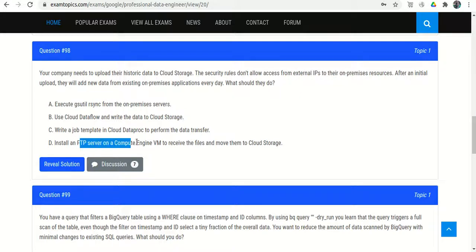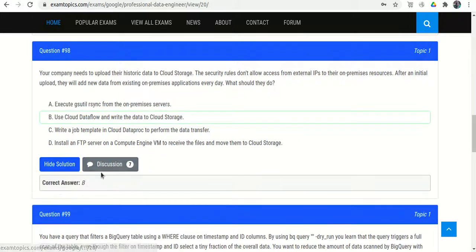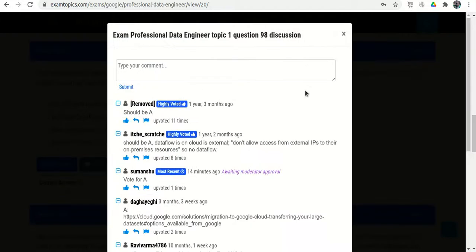Install an FTP server on a Compute Engine VM to receive the files. They told us to create a VM on Google and create an FTP server, but again it is mentioned that external IPs are unable to access the on-premises data, so we need to send the file directly. No external resource can access the on-premises data, but we can directly issue the command. So the option is to execute gsutil. Option A is correct, option B is not correct.